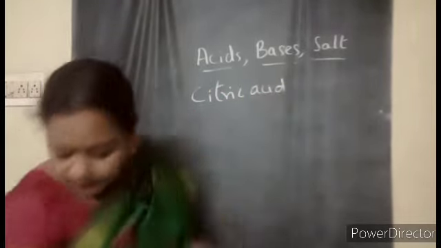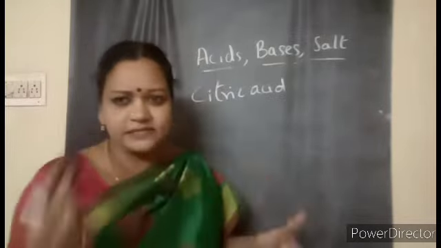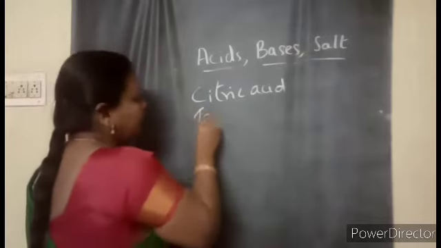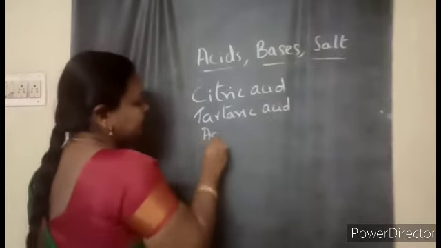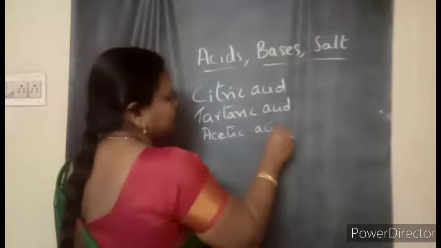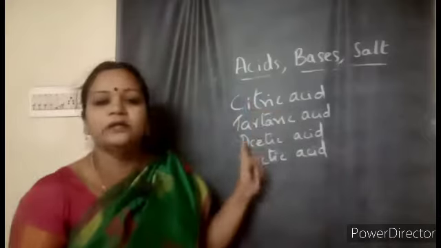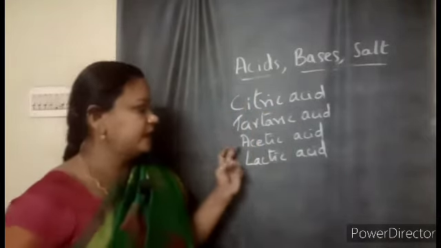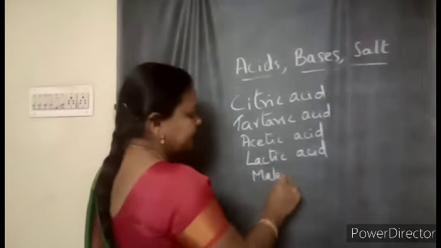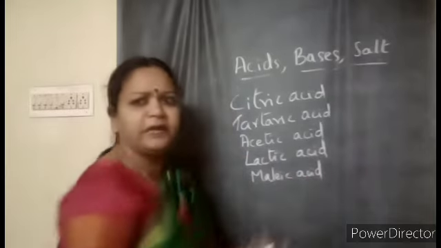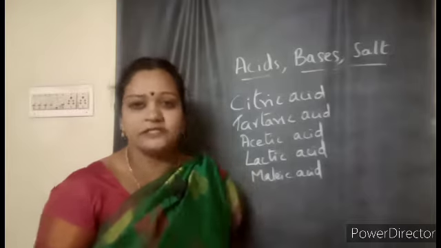If you take the tamarind, children, it has a sour taste because it is an acid. It has tartaric acid. When we talk about vinegar, it has acetic acid. Milk and curd have lactic acid. Yes, children, these are all naturally occurring acids: citric, tartaric, acetic, and lactic acid, which is present in the curd. If you take apple, malic acid is present in the apple. Like that, pineapple, grapes, and many others all have different types of naturally occurring acids.